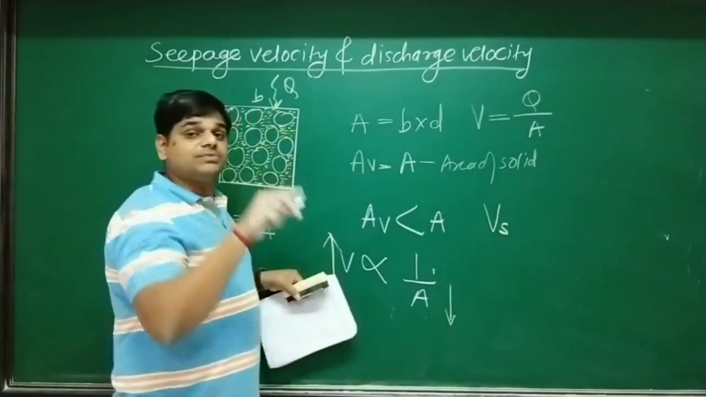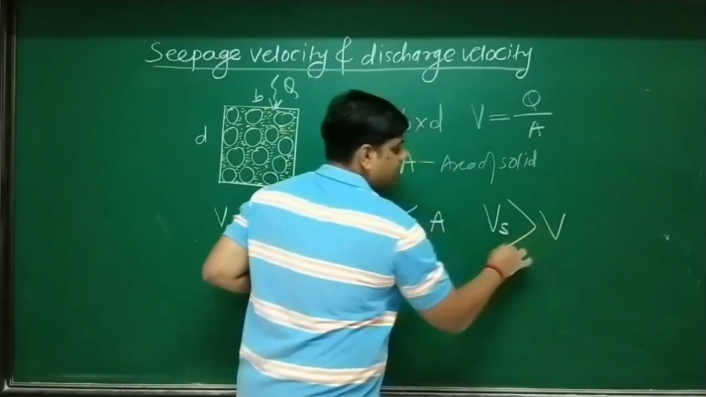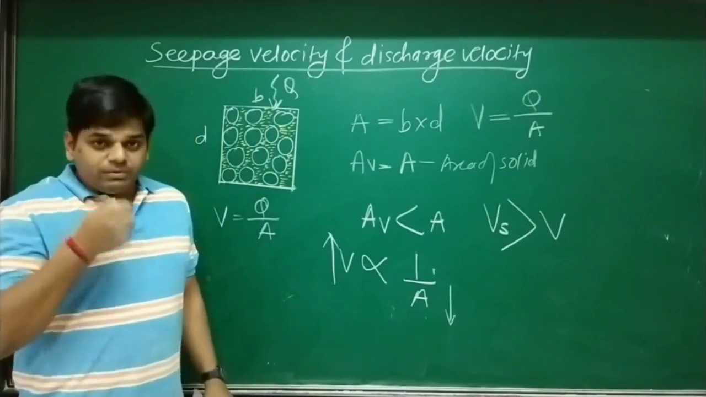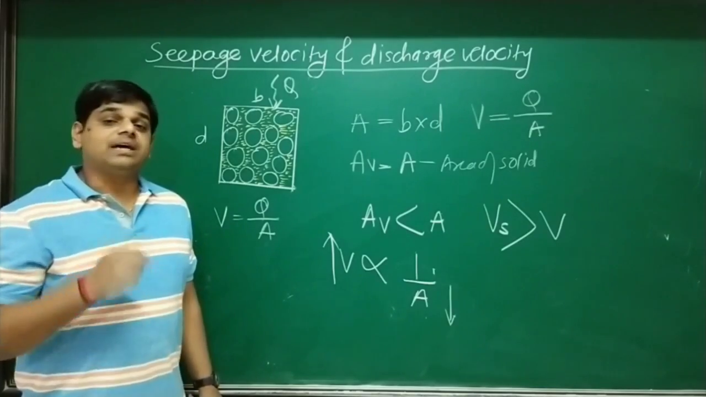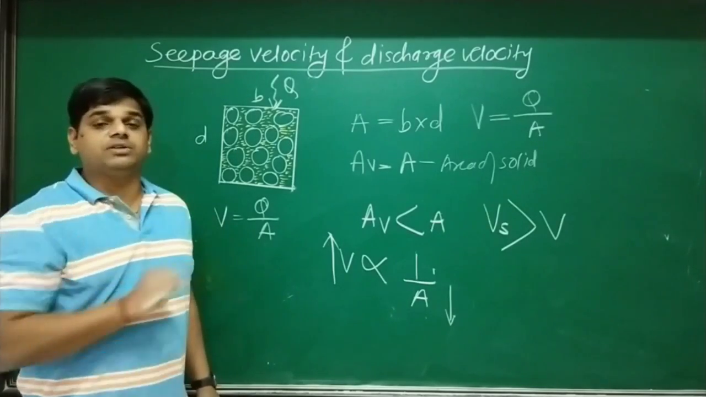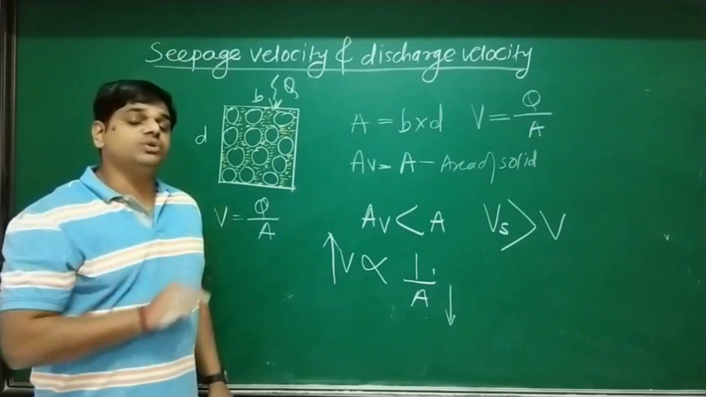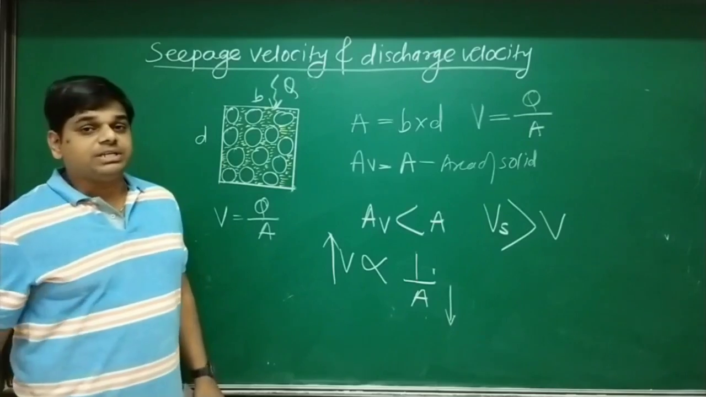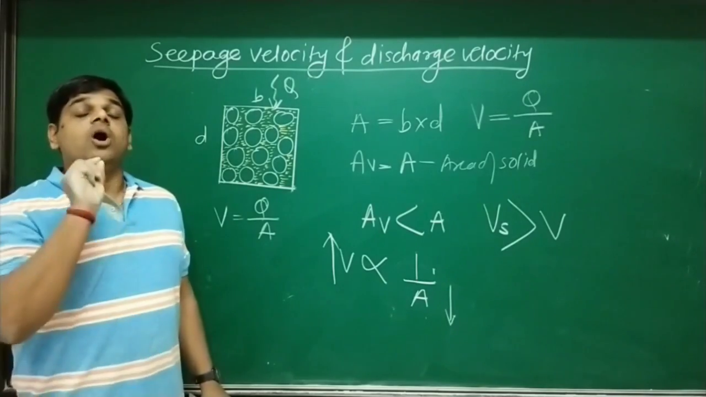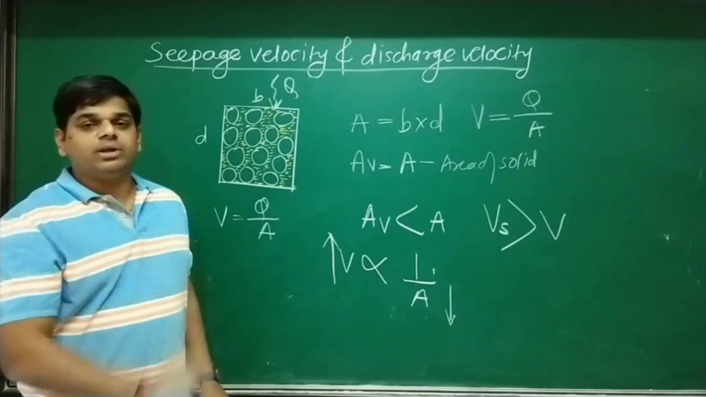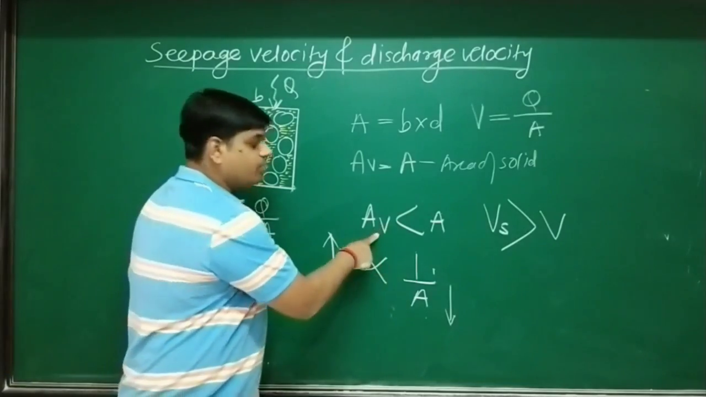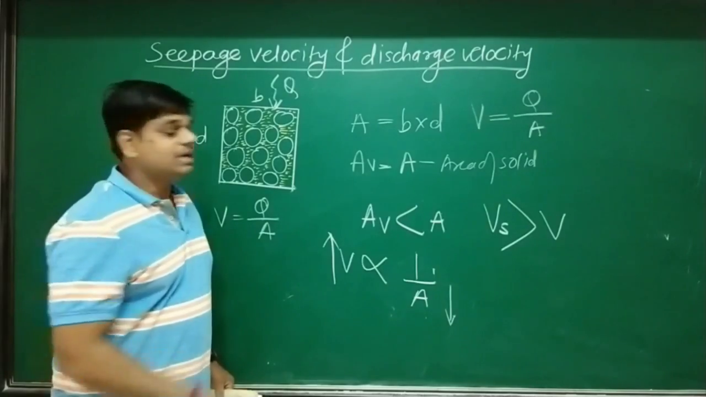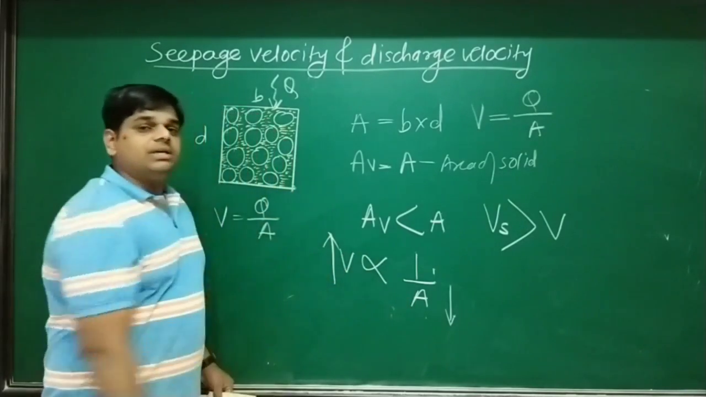Vs and discharge velocity V, seepage velocity is always more than discharge velocity. Whenever you are going to solve problems in a GATE examination and the question is to find the seepage velocity and discharge velocity is given to you, then remember seepage velocity is always more than discharge velocity, as seepage velocity or true velocity or actual velocity deals with area of voids, and area of voids is always less than area of soil mass. As area decreases, velocity increases.